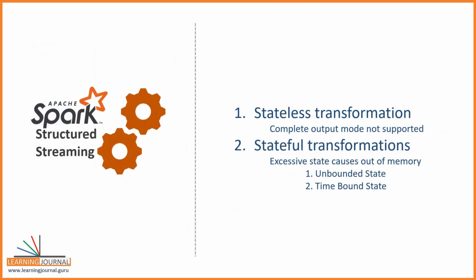Let me summarize the takeaways of this video. Spark structured streaming offers you two types of transformations: stateless transformation and stateful transformation. Stateless transformations do not support complete output mode, and we discussed a reason for the same, right? Stateful transformations will store the intermediate state information in the executor memory. So, cleaning the outdated state becomes a critical design decision.